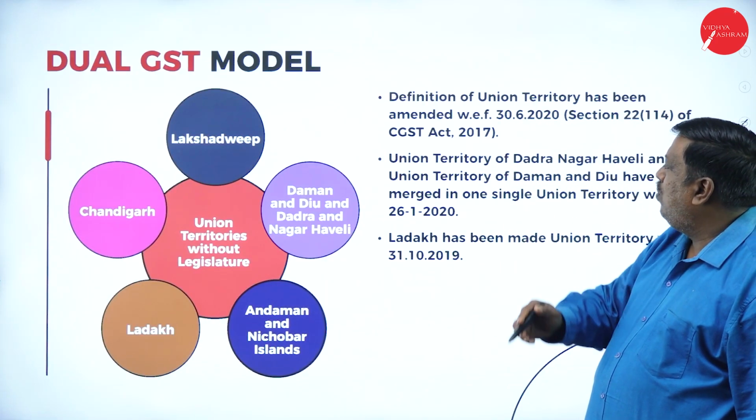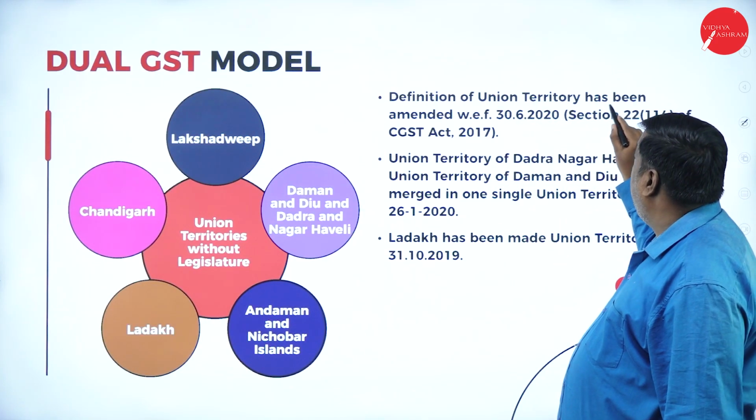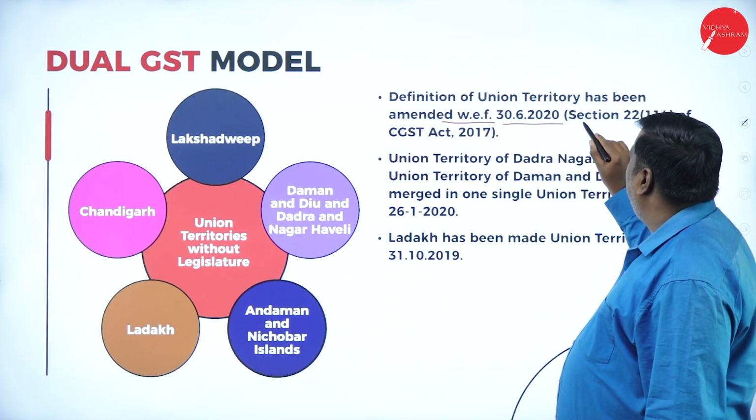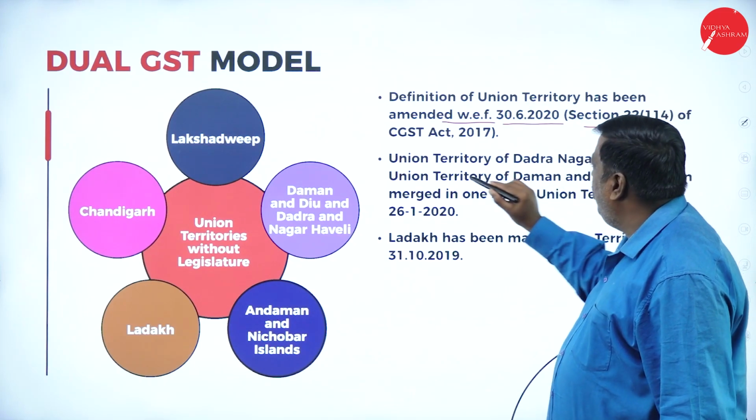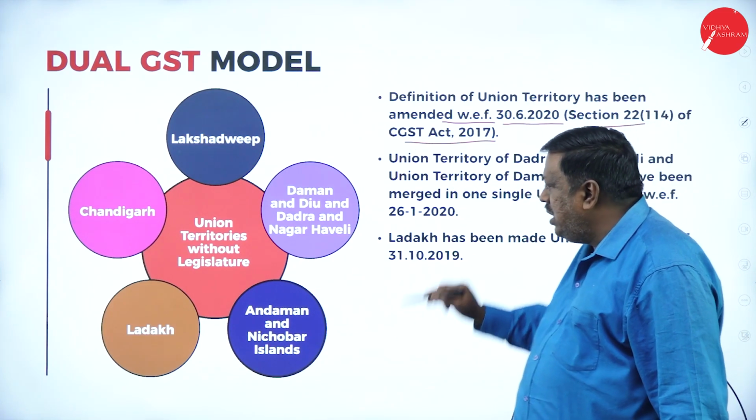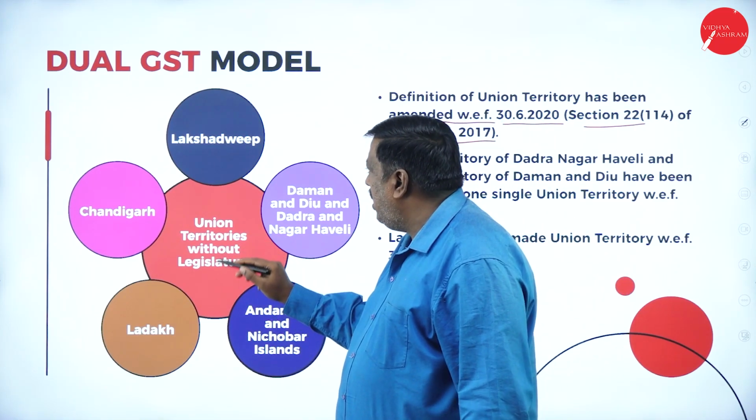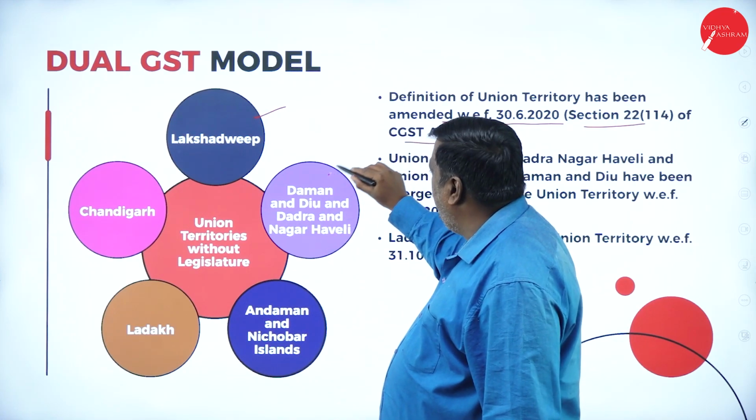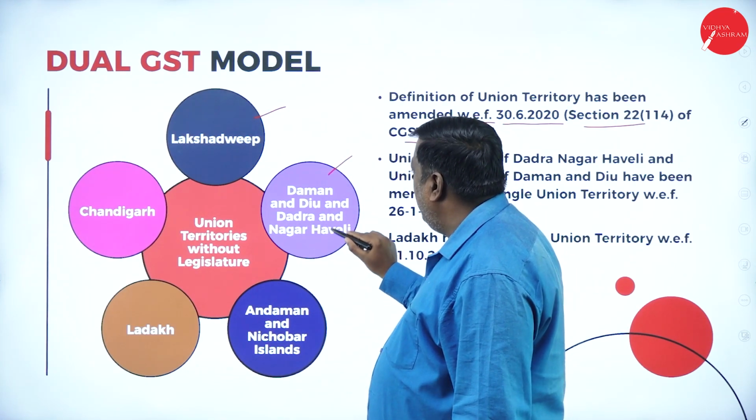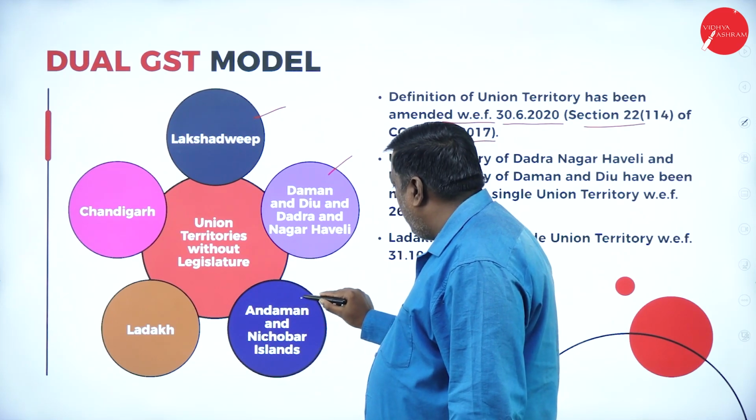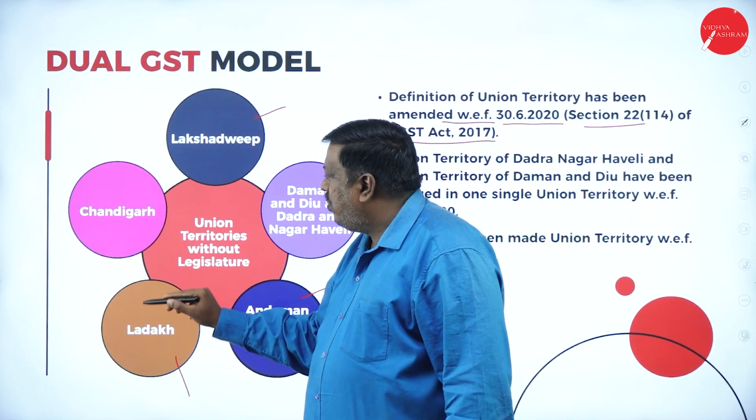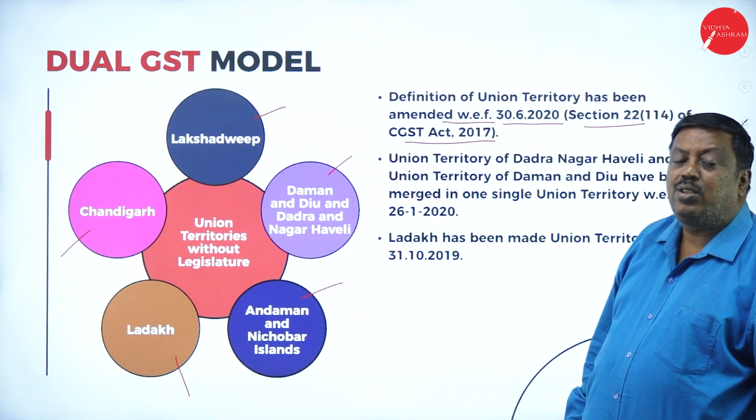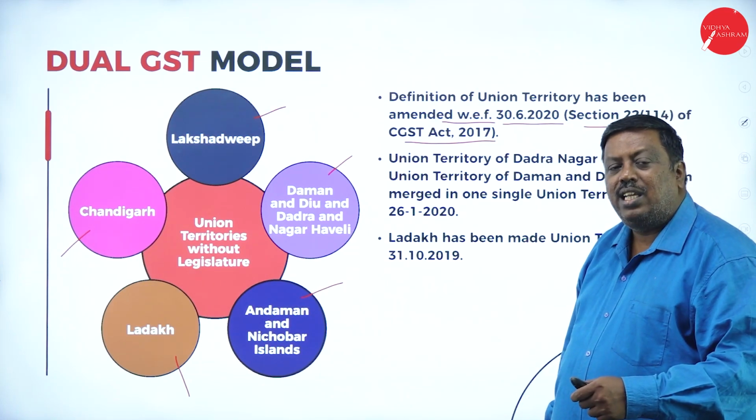Now, in the dual GST model, the definition of Union Territory has been amended with effect from 30th June 2020 under Section 2, sub-clause 114 of the CGST Act 2017. Union territories without legislature are Lakshadweep, Daman and Diu, Dadra and Nagar Haveli, Andaman and Nicobar Islands, Ladakh, and Chandigarh, meaning where there is no proper control of legislative law over there.